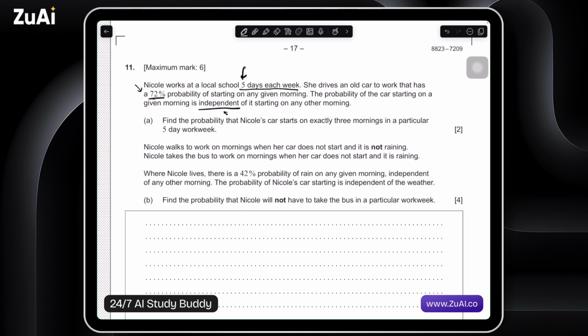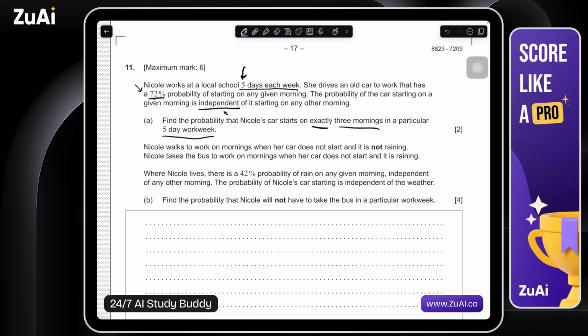So, we want the probability that Nicole's car starts on exactly 3 mornings in a particular 5-day work week. So, number of successes is 3. In this case, successes are defined as her car not starting. Number of trials is 5, and probability of success is 72%. So let's go to the calculator and work this out.